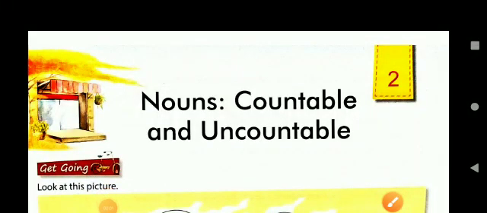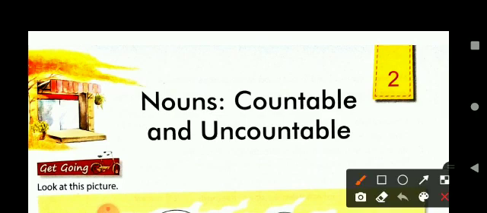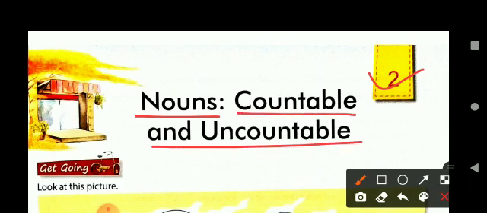Good morning children. Welcome to English language class, and today we'll read chapter 2, nouns, countable and uncountable. Children, do you know what is countable noun and what is uncountable noun? Countable nouns are the nouns that can be counted, and uncountable nouns are the nouns that cannot be counted. So let's understand the chapter